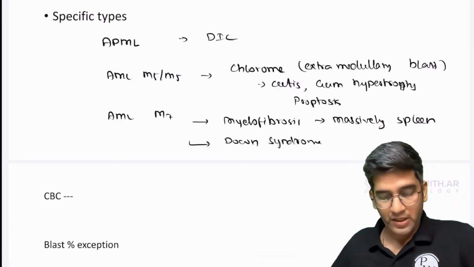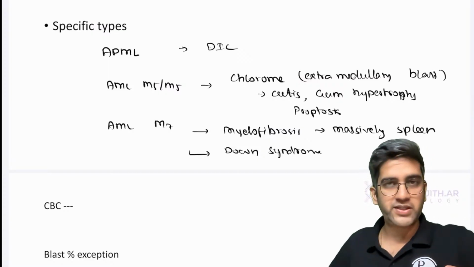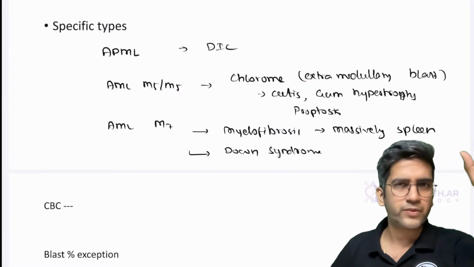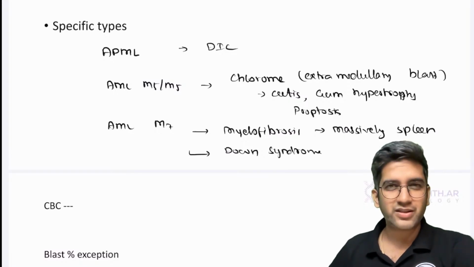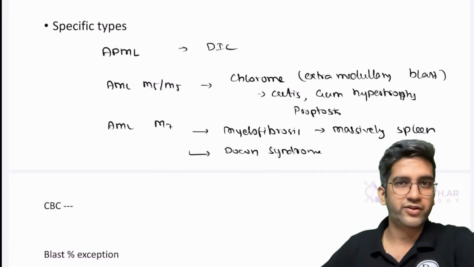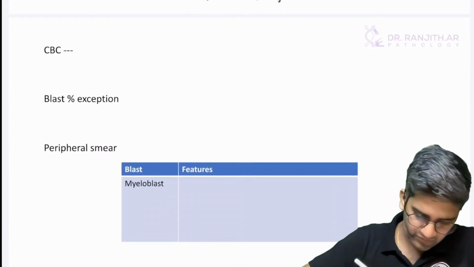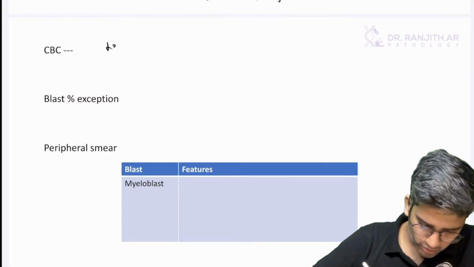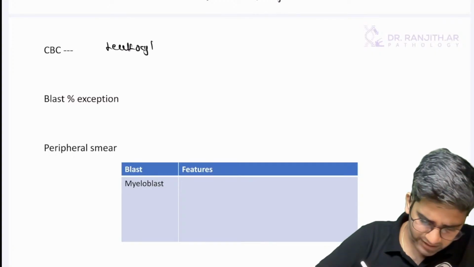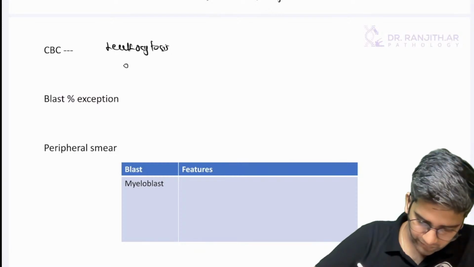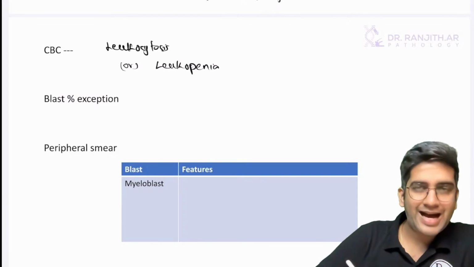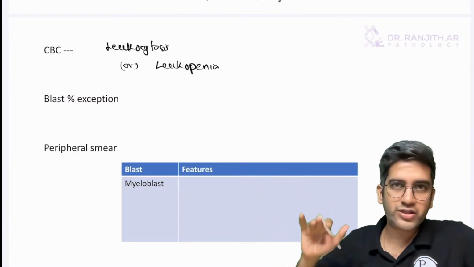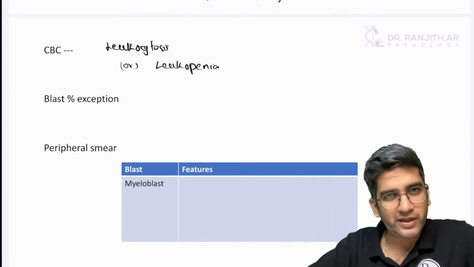So these are specific. Again, like I said, write specific first, non-specific later, so that you catch the eye of the examiner. That's all. Obviously, most of the AMLs, AML M2 being the most common subtype, will present with non-specific symptoms only. When you take a CBC, I know this patient is most likely suffering from acute leukemia. CBC is the same. I have leukocytosis. Not always. You can also have leukopenia or cytopenia. It's not as rare as seen in ALL. I can have both leukocytosis and leukopenia. APML always presents as leukopenia only or cytopenia.